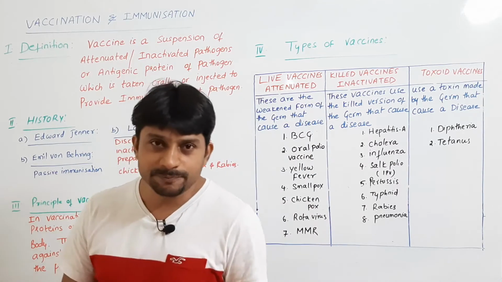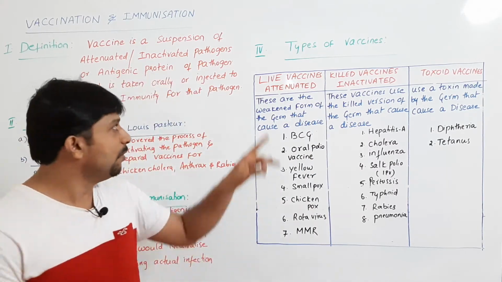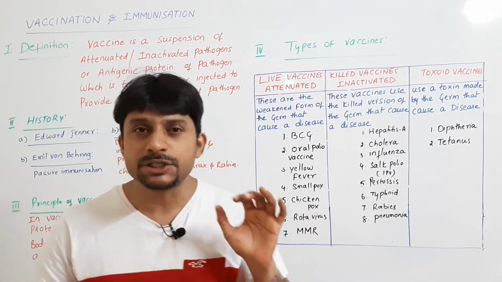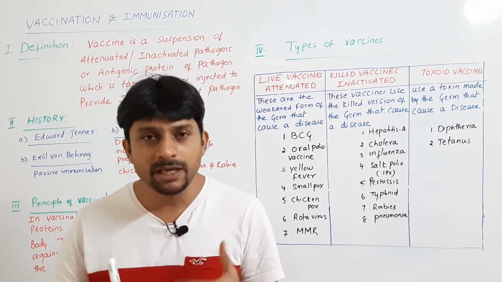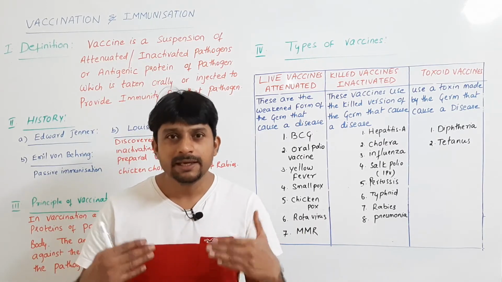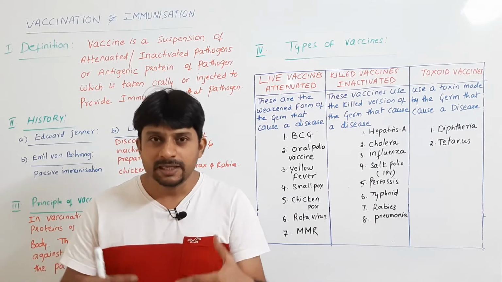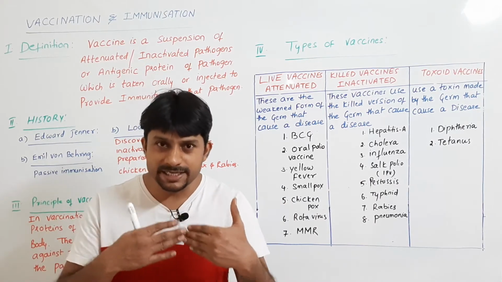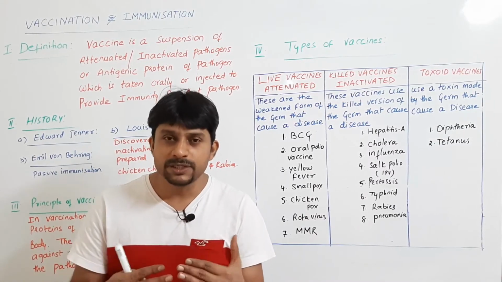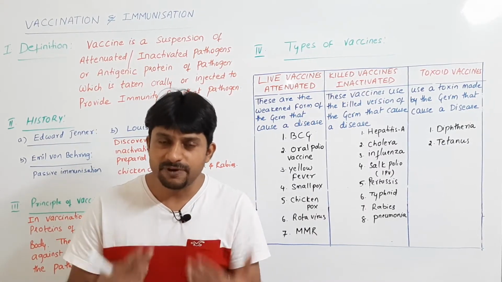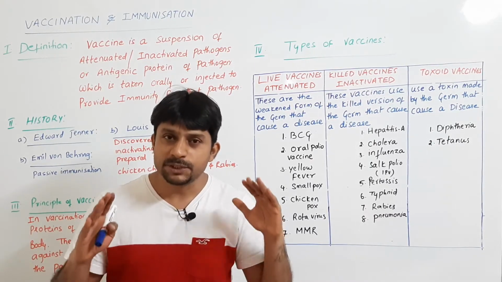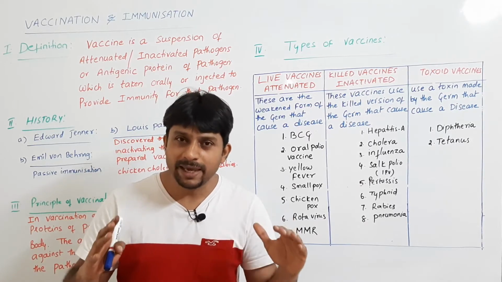So in immunization, the inactivated or weakened pathogens are introduced into our body so that our body's immune cells will recognize this particular pathogen and can make memory cells. Whenever the real antigen gains entry into our body, our immune cells will already respond to it and produce antibodies faster and kill the particular pathogen. This is the principle involved in making vaccines.